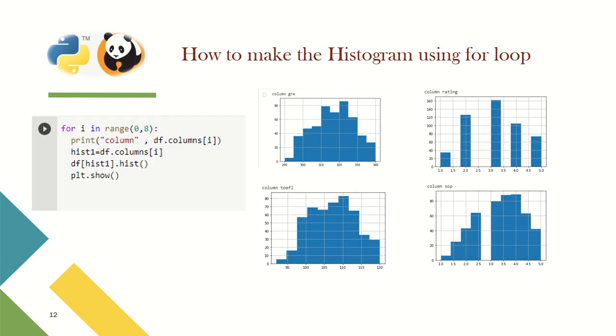After that, how to make the histograms using a for loop. We put the condition of the for loop: for i in range 0, 8, colon, print column comma df.columns of i, hist1 equals df.columns of i, df.hist1.hist, and plt.show. So again the histograms are made for the columns GRE, TOEFL, SOP and rating.